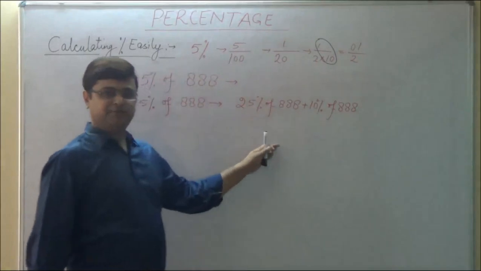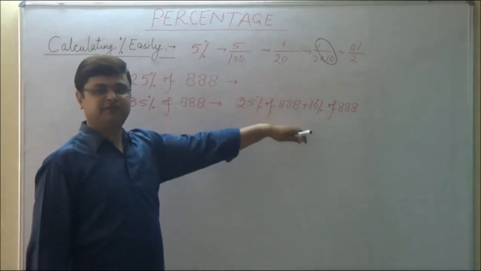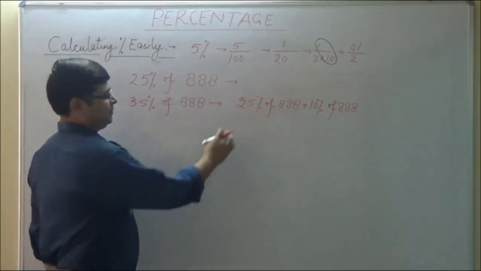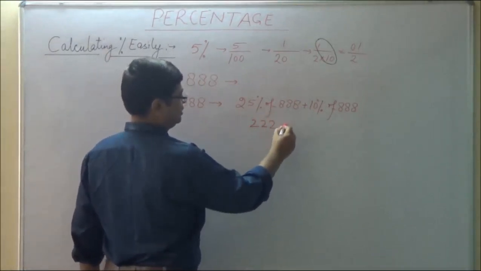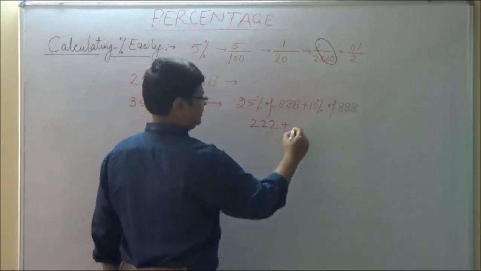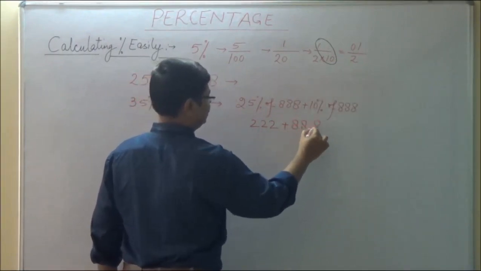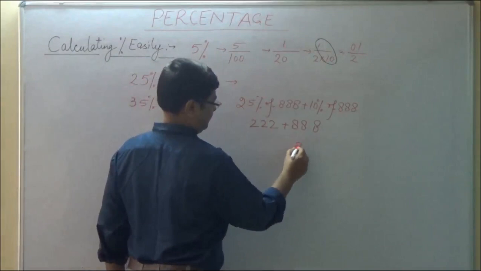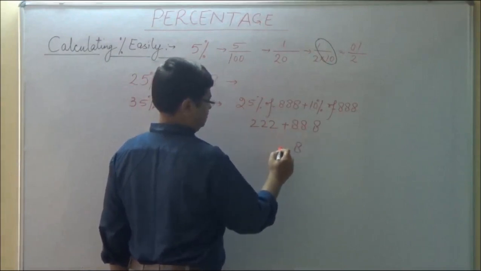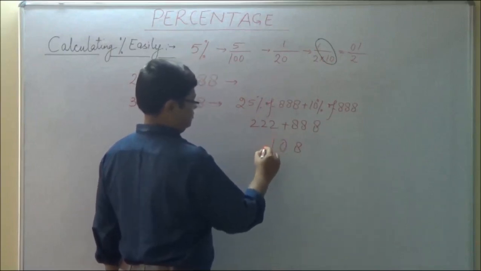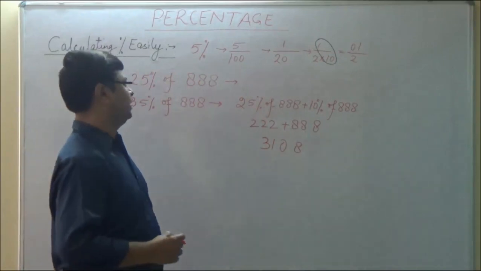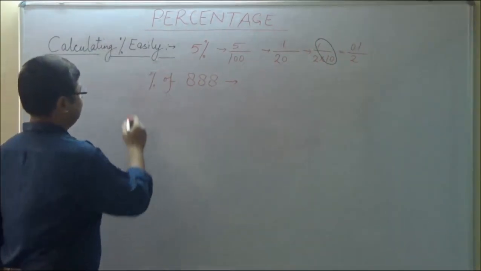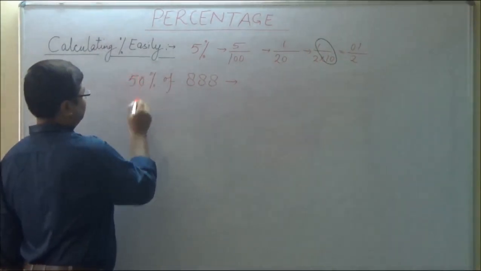See, the idea is you break the percentage in such a format which is easier to find out. Okay, 25% of 888, simply divide the number by 4, this is 222. 10% is simply move the decimal one place left, this is 88.8. So the answer will be 310.8.